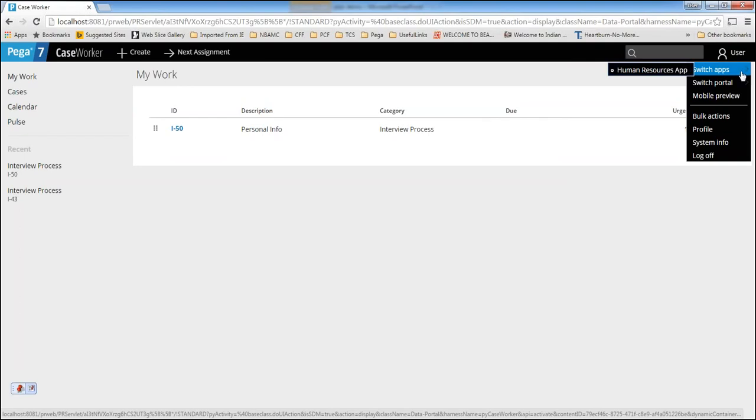And if you have access to multiple applications, you can use the switch apps option. For this operator, you don't have access to multiple applications, so only one application is showing. If you have access to multiple applications, all the applications will be listed here. You can switch as an end user as well.